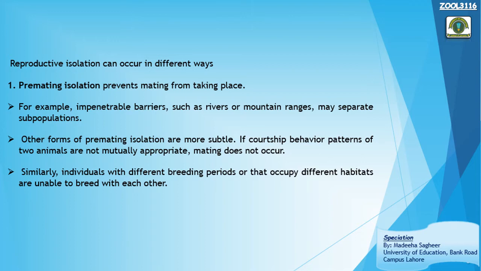So this is a type of pre-mating isolation. Though the individuals belong to the same species, the same population, because of the difference in breeding time, breeding period, breeding seasons or different habitats, they cannot mate with each other. So these are the four main aspects of pre-mating isolation. Pre means before.